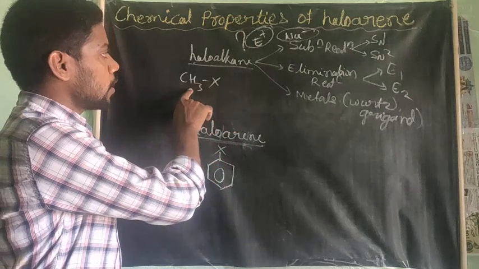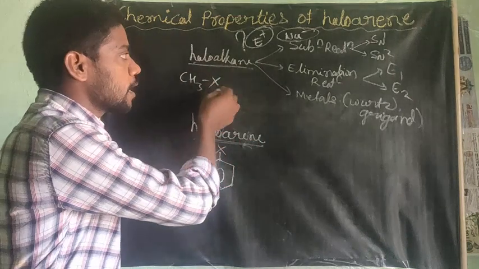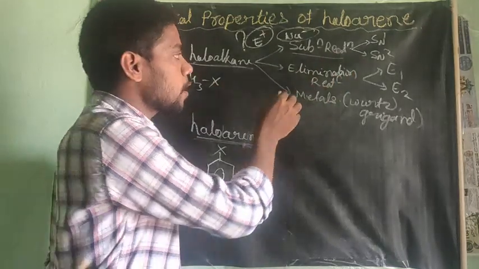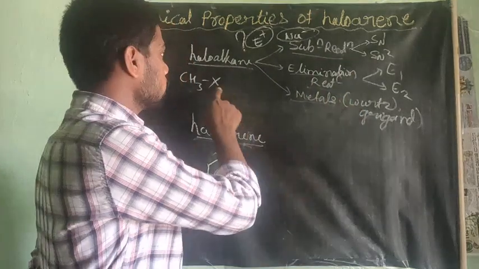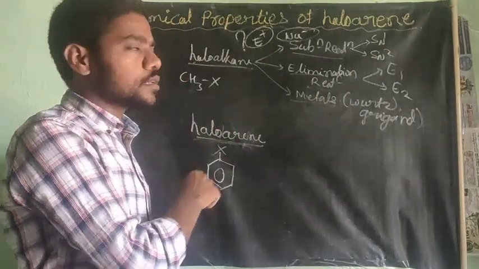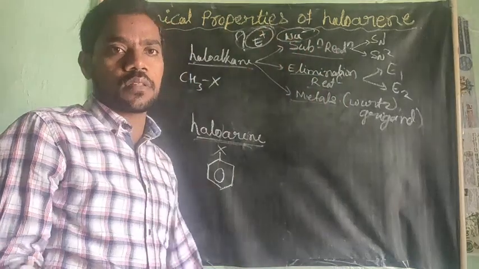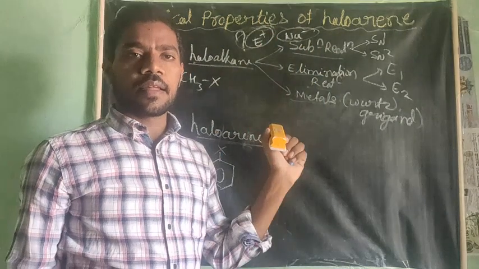Haloalkanes are also called alkyl halides. These alkyl halides are involved in the following reactions: nucleophilic substitution reactions, elimination reactions, and reactions with metals. One more thing, these haloalkanes involve only nucleophilic substitution, but they do not get involved in electrophilic substitution reactions. So I hope you know. If you don't know, I will discuss it at the end of this chapter.